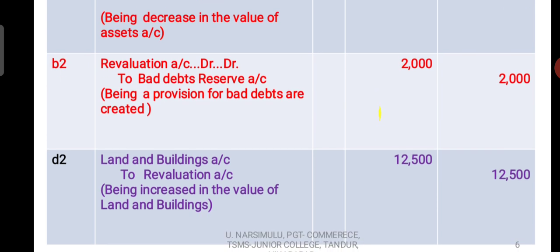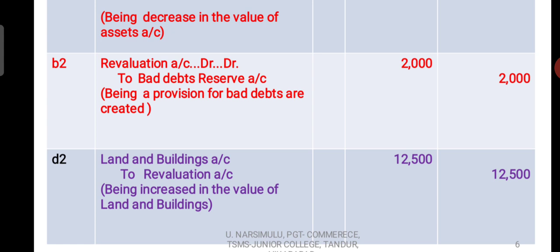And come to next point, when increase in the value of assets. So land and buildings account 12,500 to revaluation account 12,500. So in this problem there is increase in the value of asset, that is land and building, 12,500, being increased in the value of land and buildings.